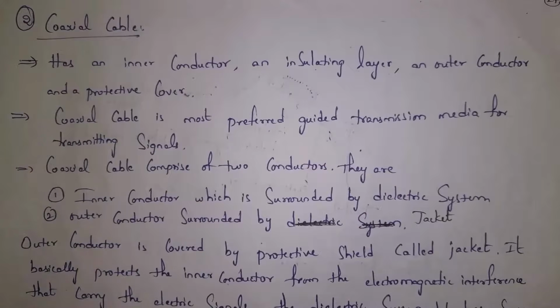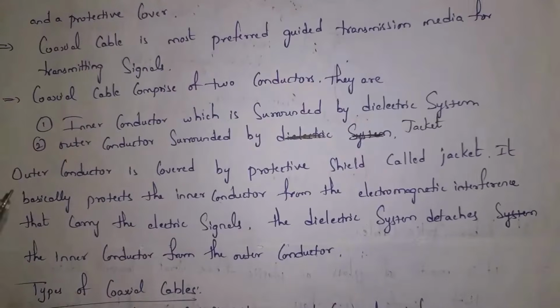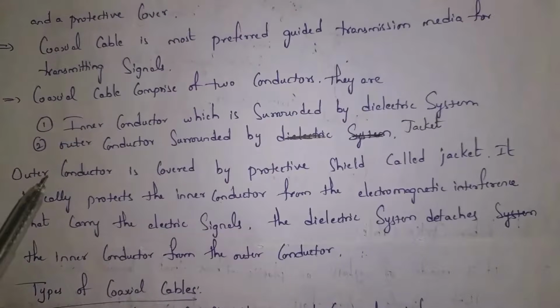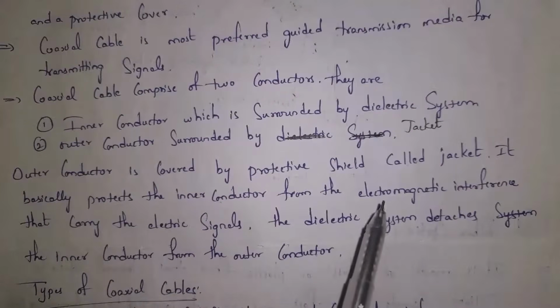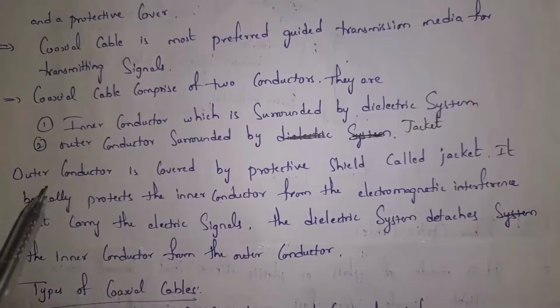Coaxial cable contains two conductors. They are inner conductor, which is surrounded by dielectric system, or we also call it as insulating layer. And there is outer conductor surrounded by jacket. We also call jacket as protective cover. Outer conductor is covered with protective shield called jacket. It basically protects inner conductor from electromagnetic interference that carry the electric signals. Because of the jacket, electromagnetic waves will not go out.